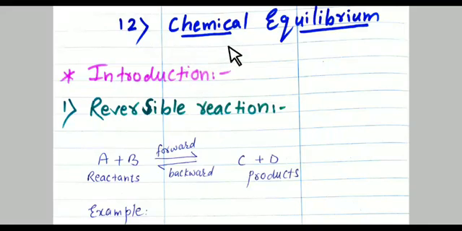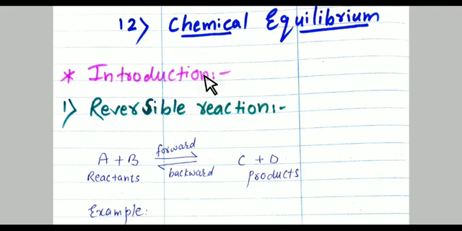Students, today we are going to start chapter number 12, Chemical Equilibrium. Let's start with the introduction part. Actually, what is chemical equilibrium? Chemical equilibrium is nothing but a concept in which the rate of forward reaction is equal to the rate of reverse or backward reaction. Means rate of forward reaction is equal to the rate of backward reaction.